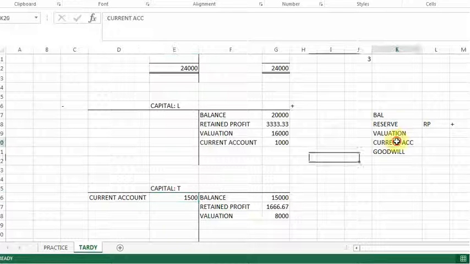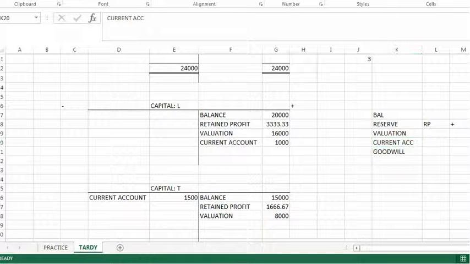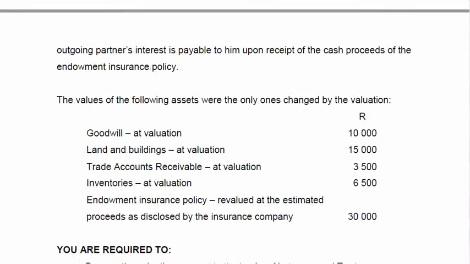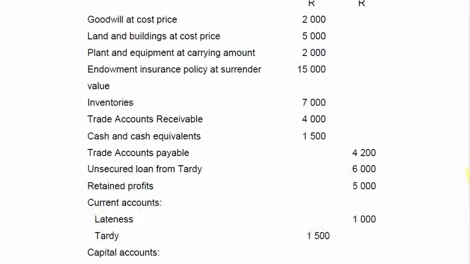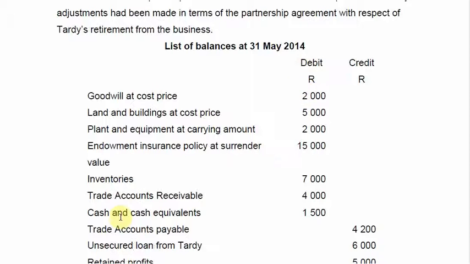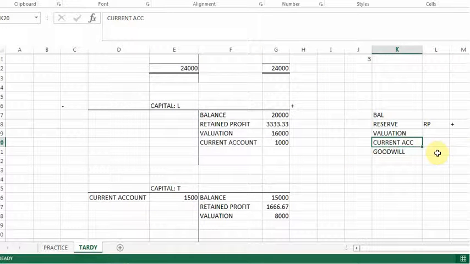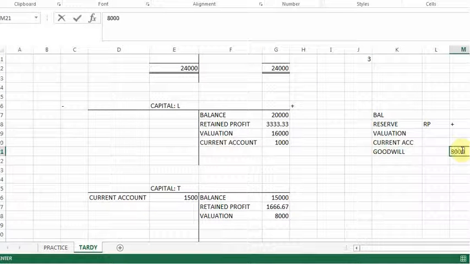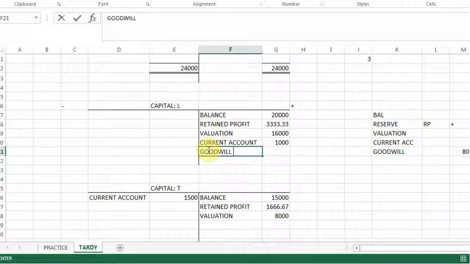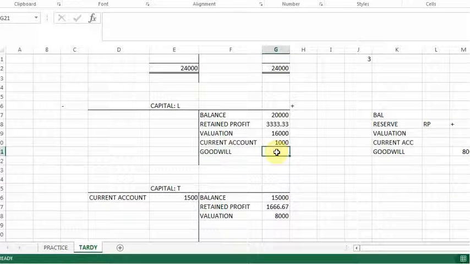We've done our valuations. What is left is our goodwill. The goodwill is given in the question as a revalued goodwill of 10,000, yet we've only recognized 2,000. So the increase in goodwill that I'm working with is 8,000. And goodwill needs to increase my capital account. So for Lateness, I'm going to say goodwill, and he will then get, of the increase of 8,000, 2 out of 3.